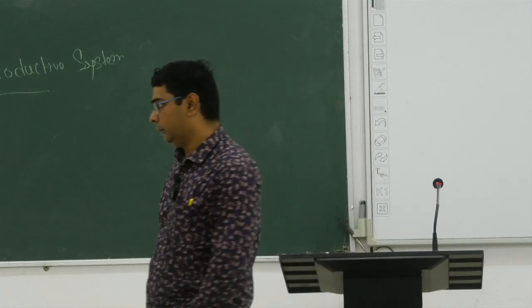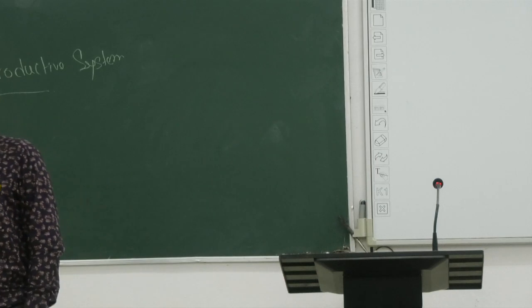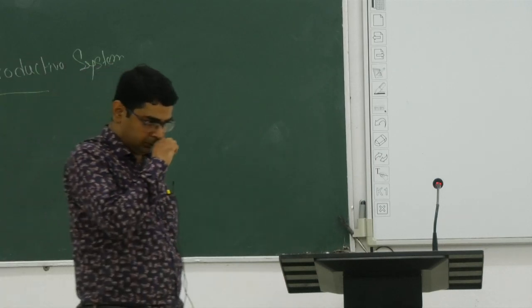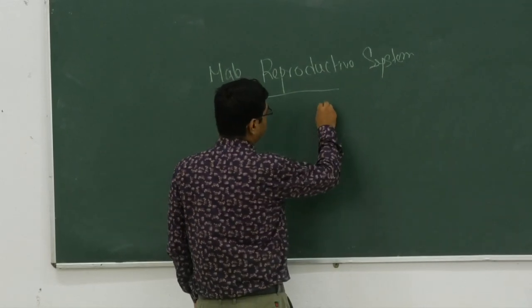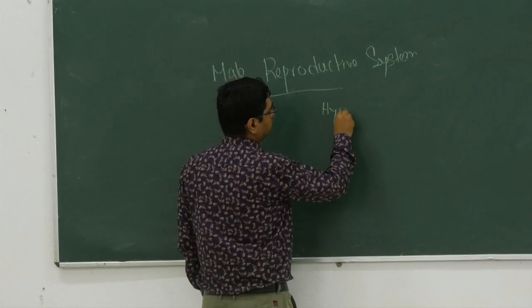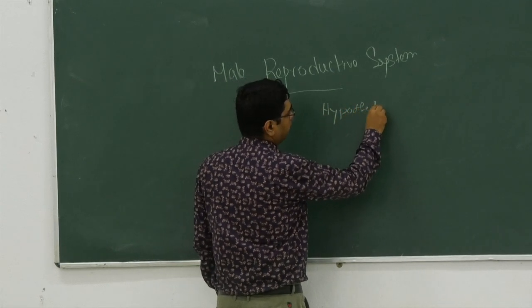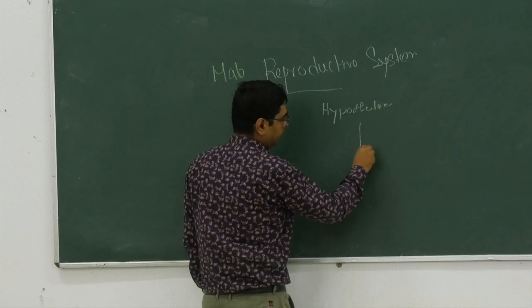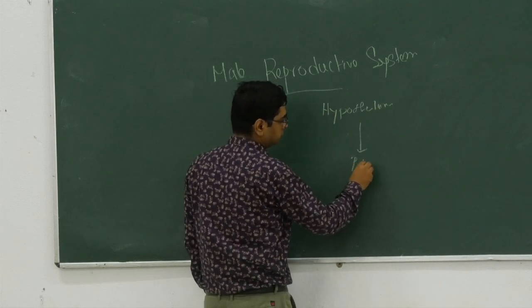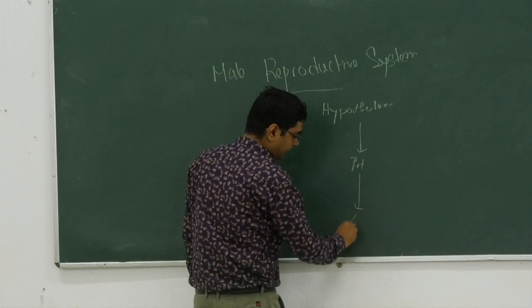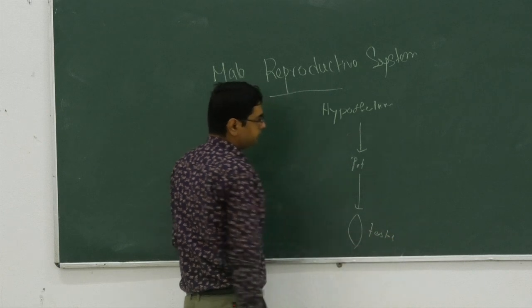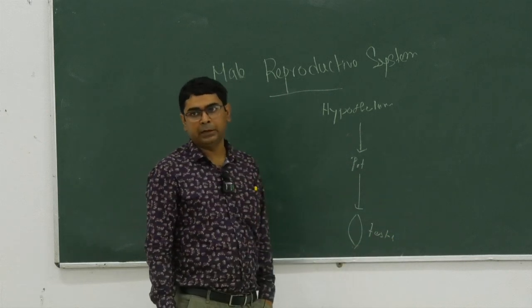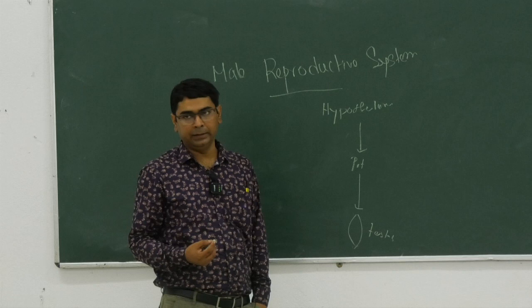Now the regulation of secretion. When you talk about regulation, it is regulated from your hypothalamus. The hypothalamus acts on the pituitary, that acts on the testis. ঠিক আছে, তাহলে আন্ডার পিটুইটারি সেখান থেকে কি হরমোন সিক্রেট হবে?